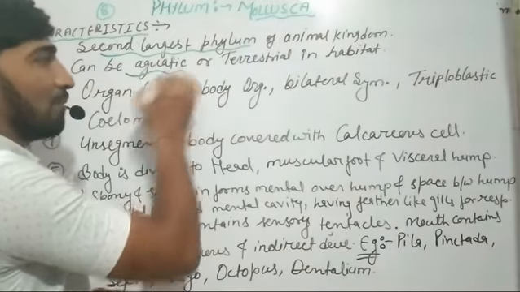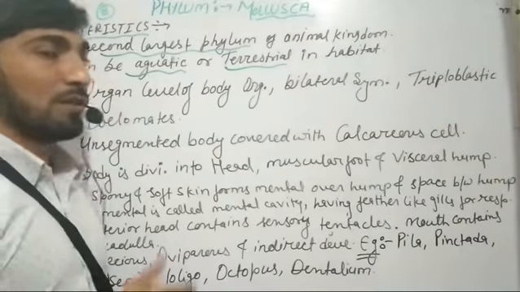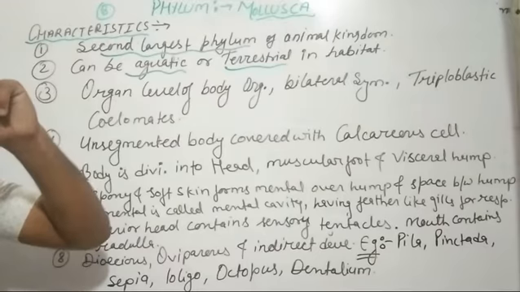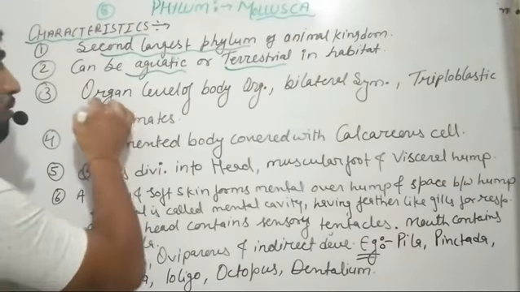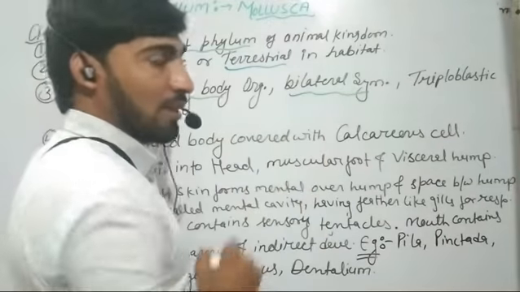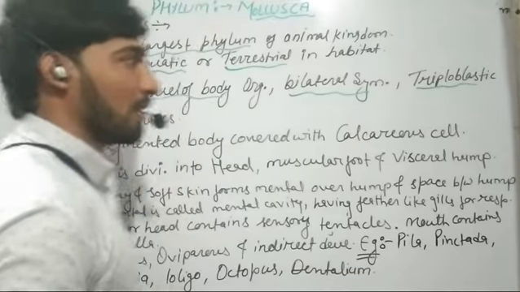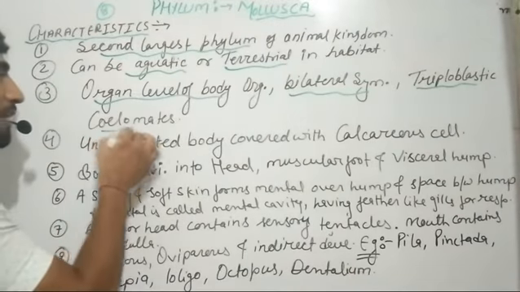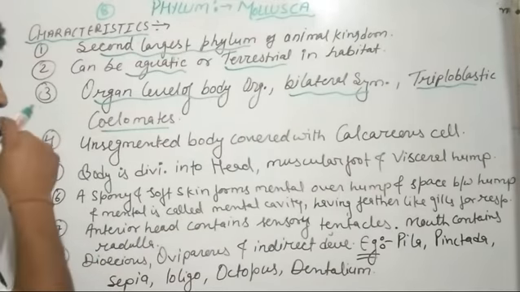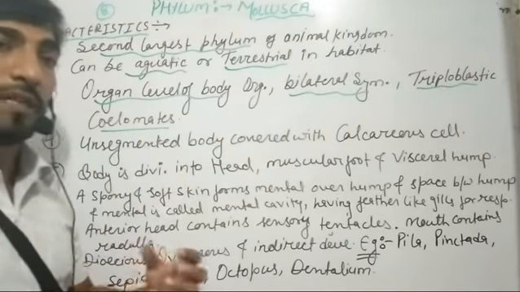are aquatic in their habitat or they can be terrestrial. So they are found in both types of habitats, either aquatic or terrestrial. Now the organisms belonging to Mollusca show organ level of body organization, they are bilaterally symmetrical, they are triploblastic, meaning they have 3 embryonic layers during their embryonic development, and they are true coelomates, that means they have true body cavities. Usually the organisms belonging to Mollusca have an unsegmented body.